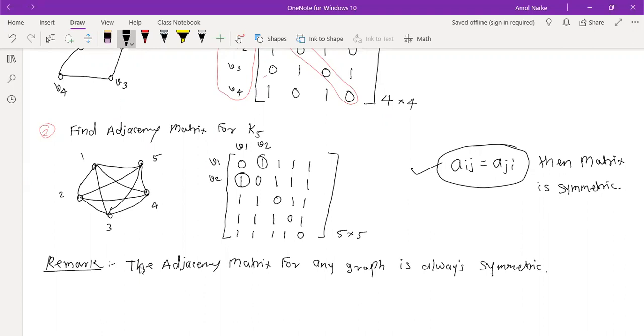Everyone understand why it is symmetric? Because Vi is adjacent to Vj, the meaning is Vj is adjacent to Vi.